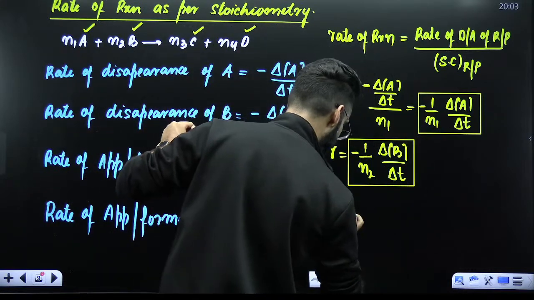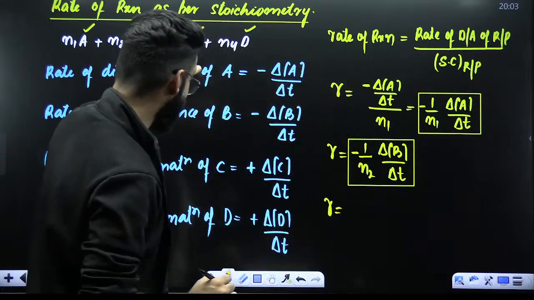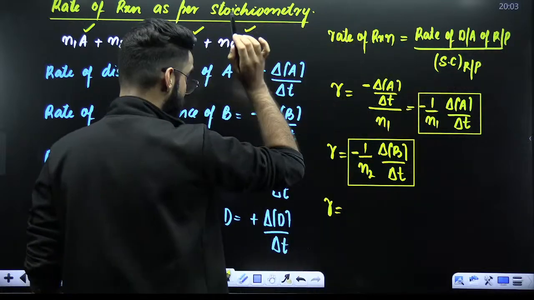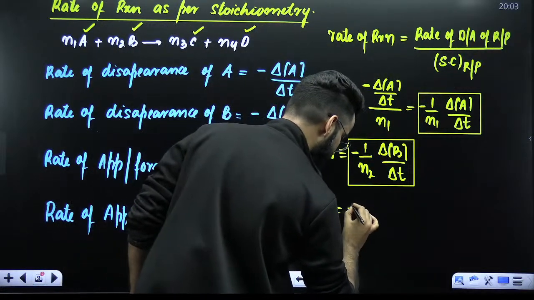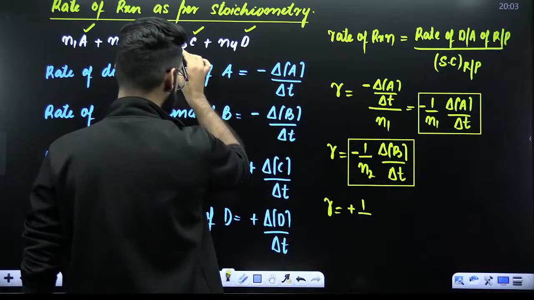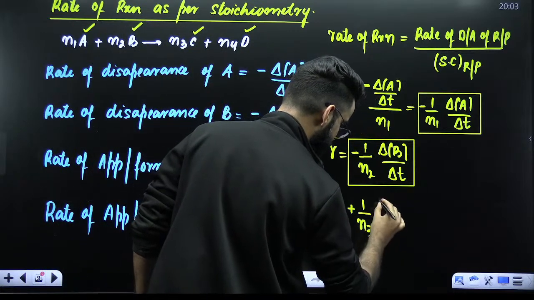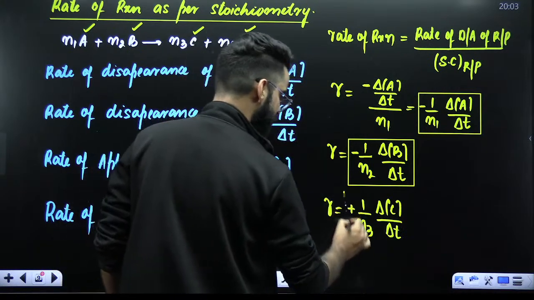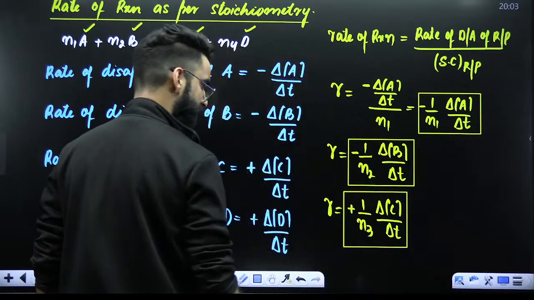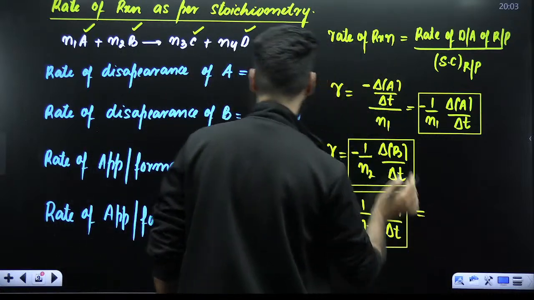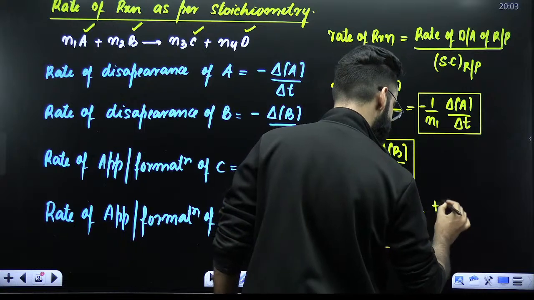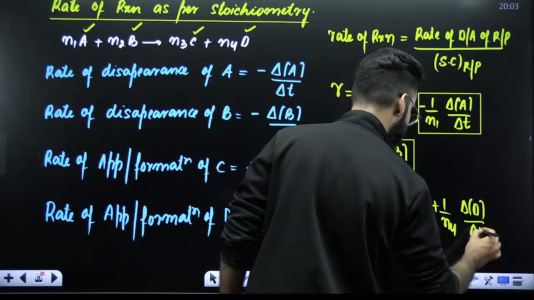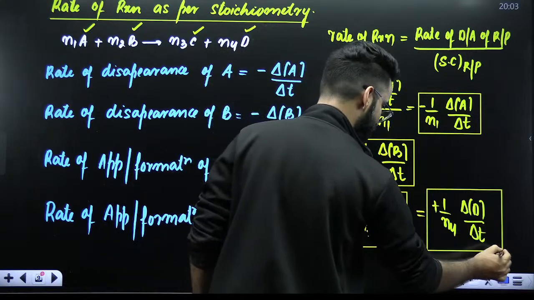Similarly, you can calculate rate of reaction with respect to C as well. Since C is the product, I'll use the term rate of appearance of product, so I'll start with a positive sign. 1 divided by the stoichiometric coefficient, here N3, and change in the concentration of C divided by time interval delta T. So this again gives me the rate of reaction. Similarly, rate of reaction in terms of D: plus 1 upon N4, change in the concentration of D divided by time interval delta T. This term also gives me the rate of reaction.